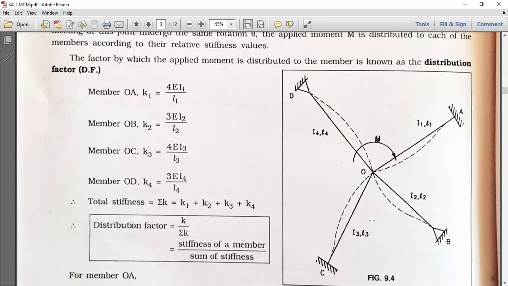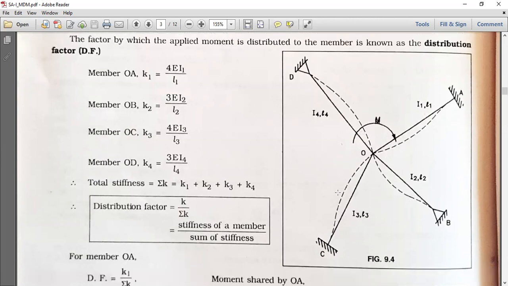Member OA: K1 is equal to 4EI by L1. OB: K2 is equal to 3EI by L2. OC and OD as per OA and OB.